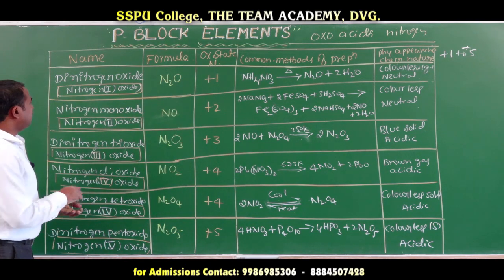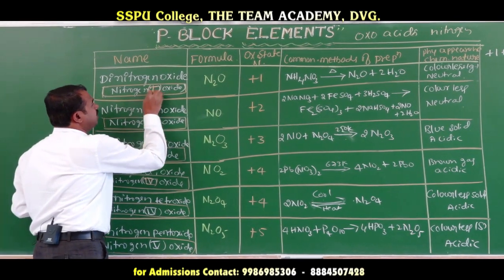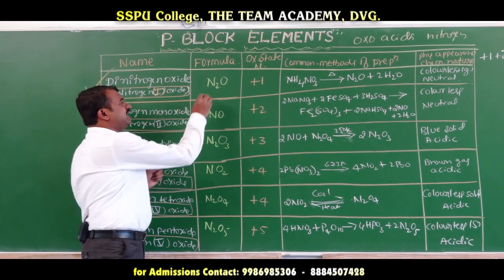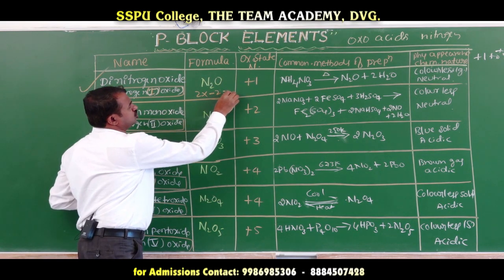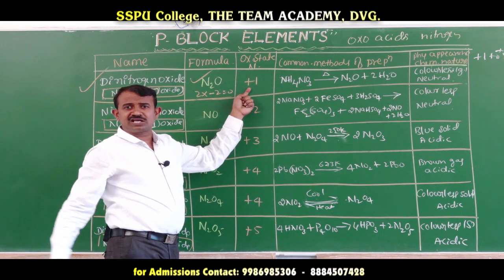The first one, the oxidation state is 1. It is dinitrogen oxide. Dinitrogen oxide means 2x minus 2 equals 0, x equals 1, so the oxidation state is plus 1.